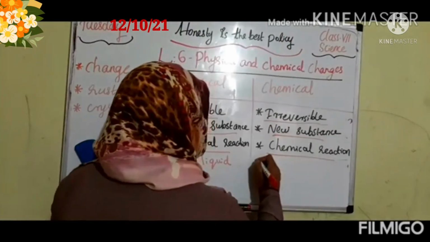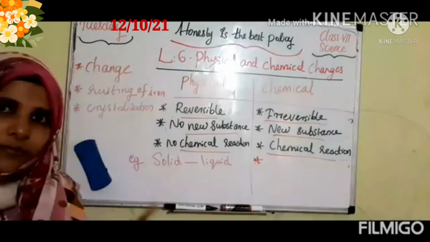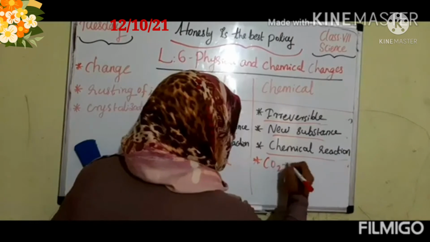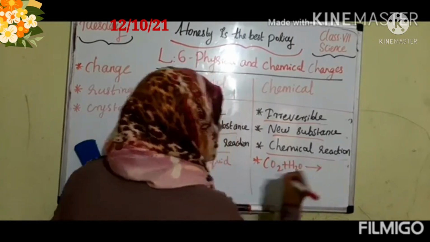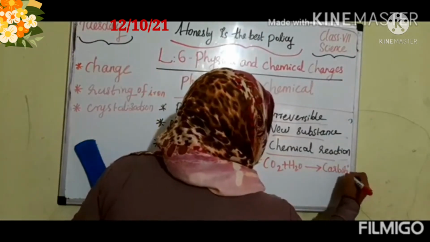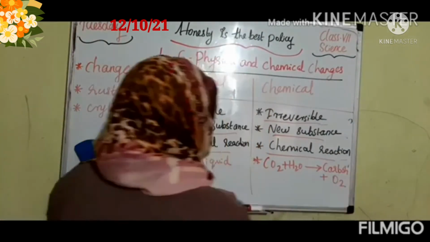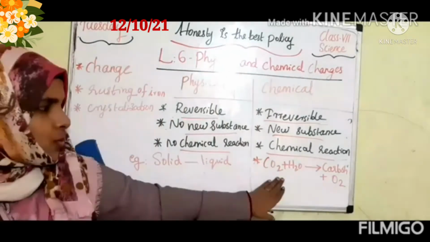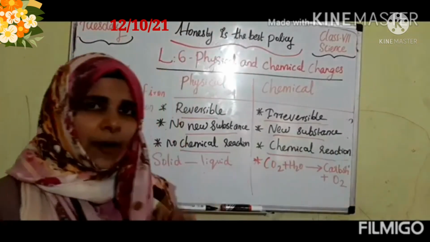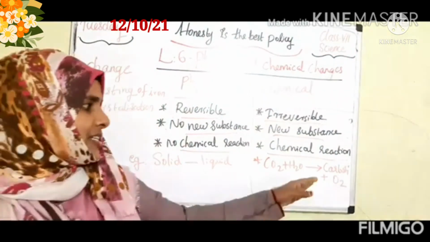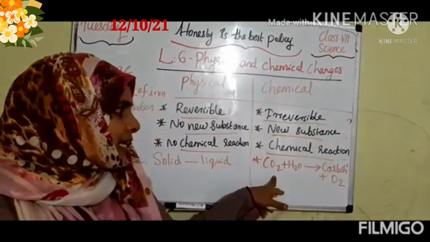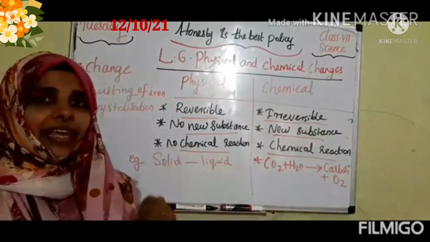Suppose I am taking the first example, photosynthesis. Say the reaction of photosynthesis, everybody together. Carbon dioxide plus water, in the presence of sunlight and chlorophyll, produces carbohydrate and oxygen. This is one chemical reaction because new substances are produced here. Is it? And it is not reversible. Is it, children? So this we call a chemical reaction. This we call chemical changes.